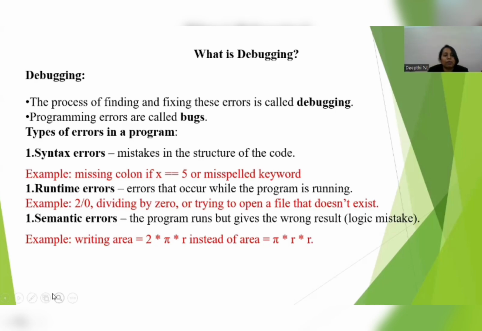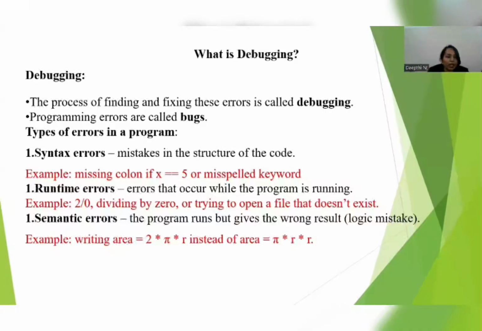There are three different types of programming errors. First one is syntax error, second one is runtime error, and third one is semantic error. Syntax error is nothing but a mistake in the structure of the code. Suppose, let me give an example: print inside parentheses hello world, but I open the parenthesis and do not close it. That is one of the syntax errors.